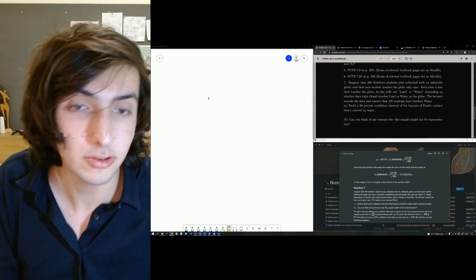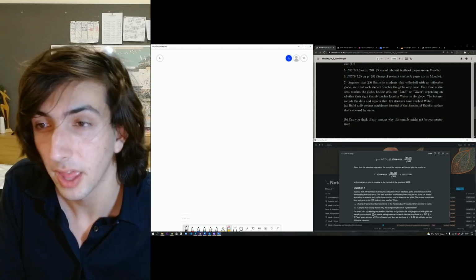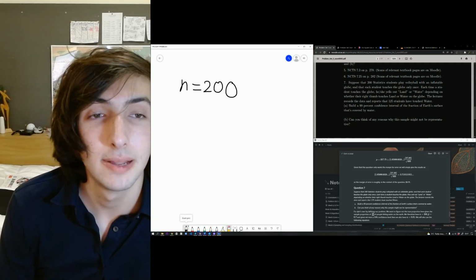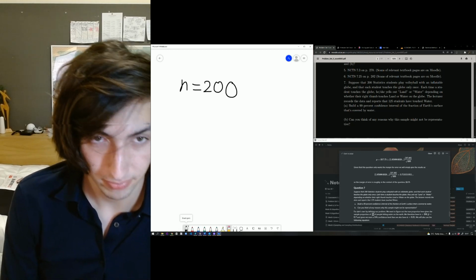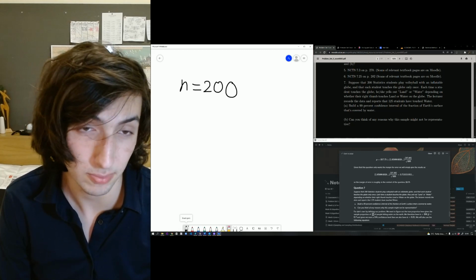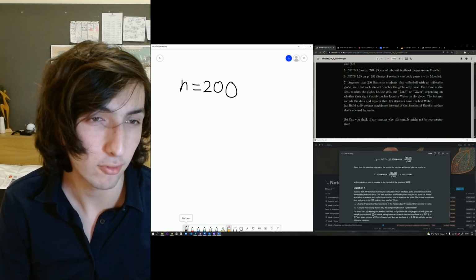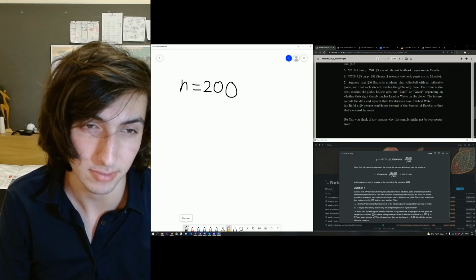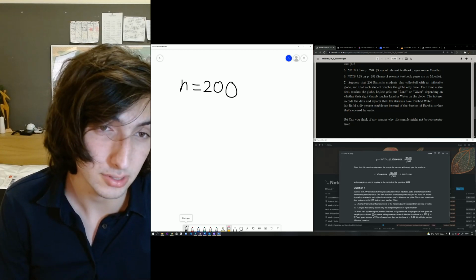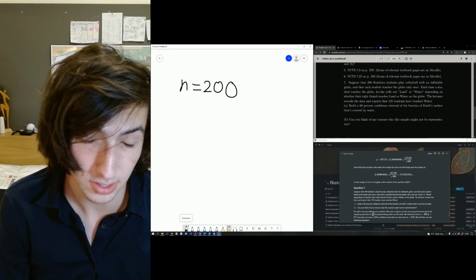Suppose that 200 statistics students, so n equals 200, play volleyball with an inflatable globe, and each student touches the globe only once. Each time a student touches the globe, they yell out land or water, depending on whether their right thumb touches land or water on the globe. The lecturer records the data and reports that 125 students touched water.